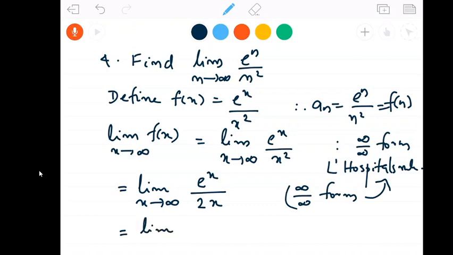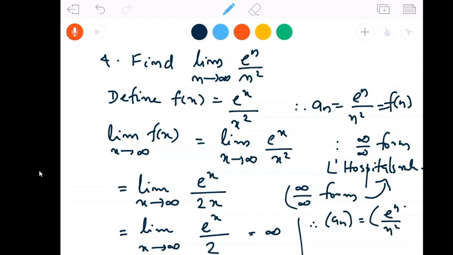Hence this is same as limit of derivative of the numerator by derivative of the denominator as x goes to infinity. Now it is equal to infinity. Therefore, limit as x tends to infinity of f of x does not converge to a finite limit. So we can say that the sequence an, which is the sequence e power n by n power 2, is divergent.